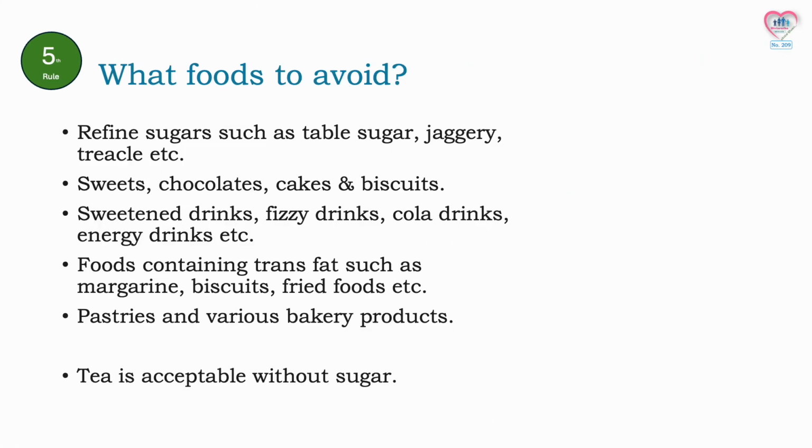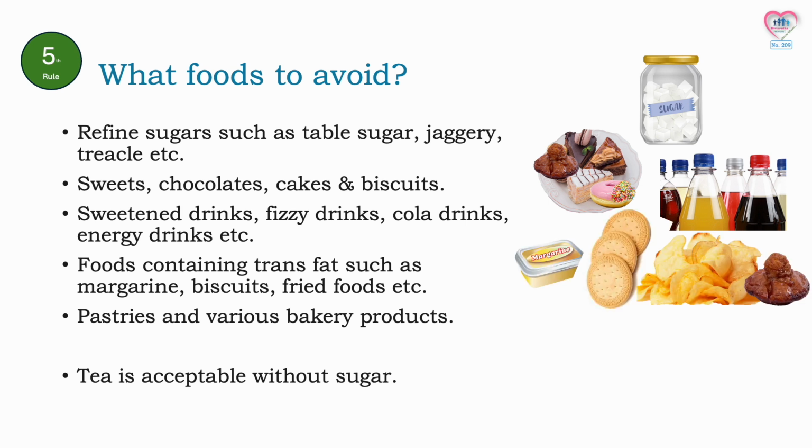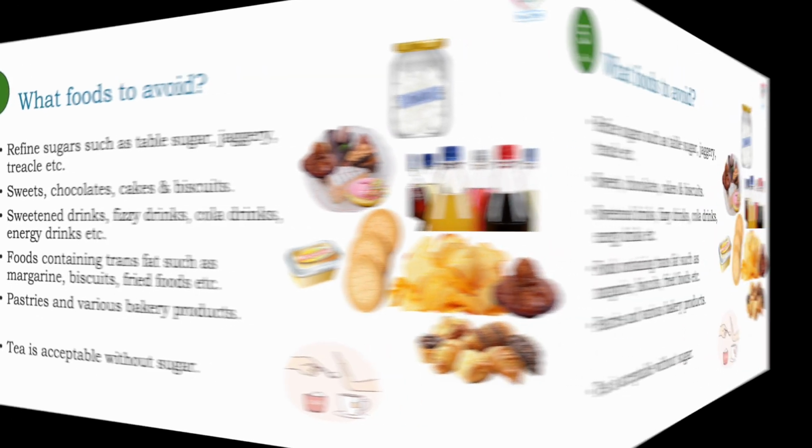The fifth rule is what foods to avoid. Refined sugars such as table sugar, jaggery, treacle etc. Sweets, chocolates, cakes and biscuits. Sweetened drinks, fizzy drinks, cola drinks, energy drinks etc. shall be avoided as they can give rise to a sudden increase of blood glucose levels, as well as excess energy intake could lead to overweight and obesity. Then, foods containing trans fat such as margarine, biscuits, fried foods etc. Pastries and various bakery products shall also be avoided. Tea is acceptable without sugar.